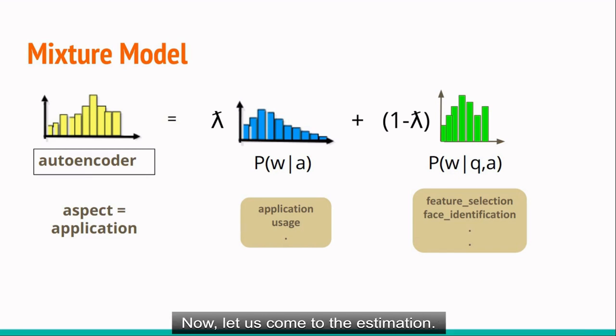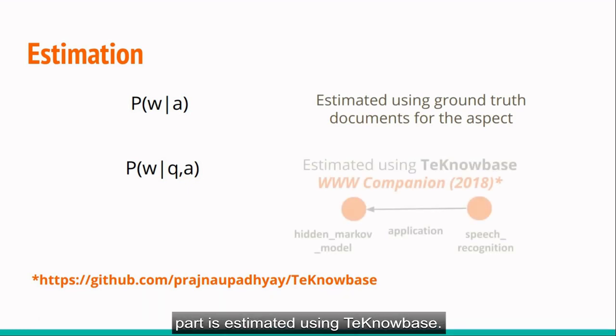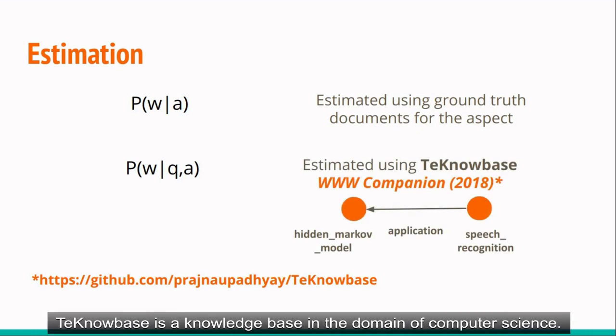Now let us come to the estimation. The aspect-dependent component is estimated using an annotated set of ground truth documents, while the query and aspect-dependent part is estimated using TechKB. So TechKB is a knowledge base in the domain of computer science. It was constructed by us and it can be downloaded from GitHub.